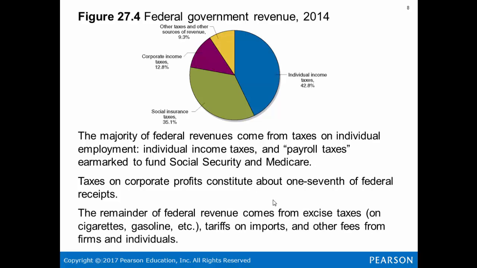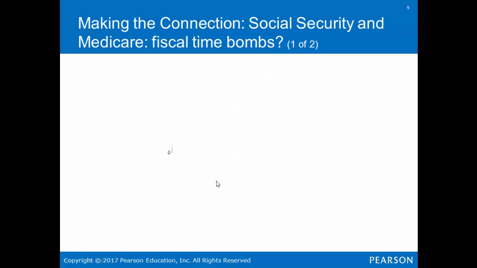The remainder of the federal revenue comes from excise taxes on gasoline, cigarettes, tariffs on imports, and other fees to firms and individuals.